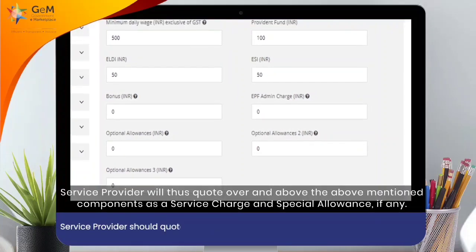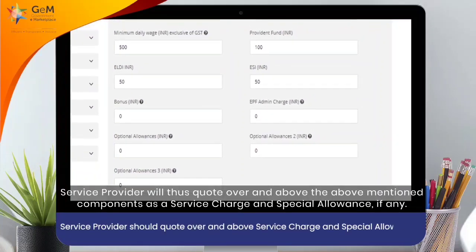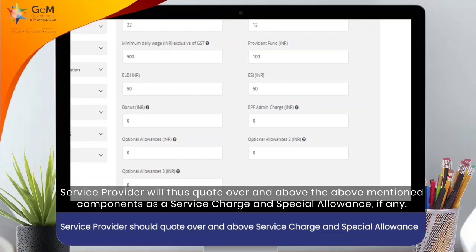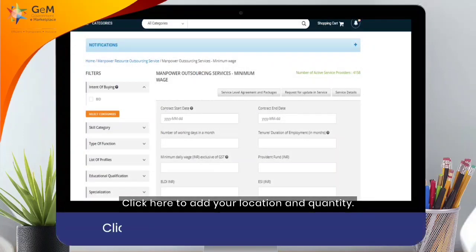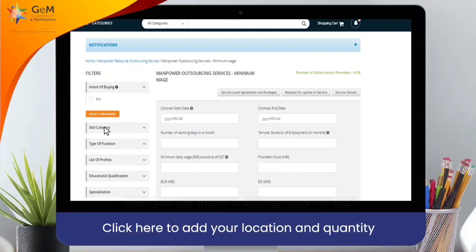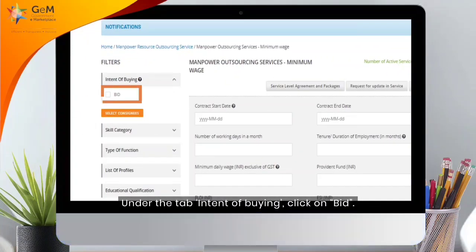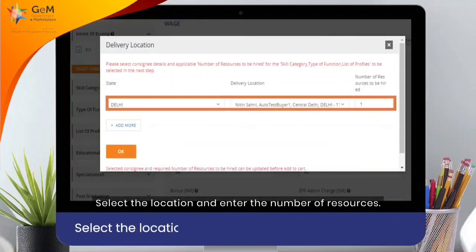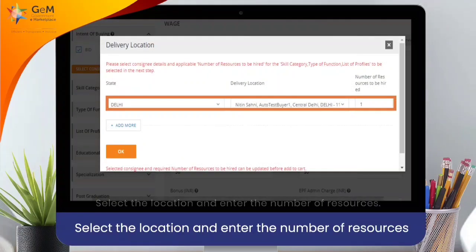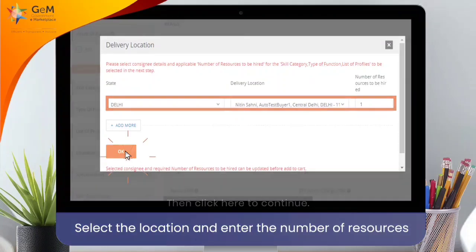Service provider will thus quote over and above the above mentioned components as a service charge and special allowance if any. Click here to add your location and quantity. Under the tab Intent of Buying, click on Bid. Select the location and enter the number of resources. Then click here to continue.